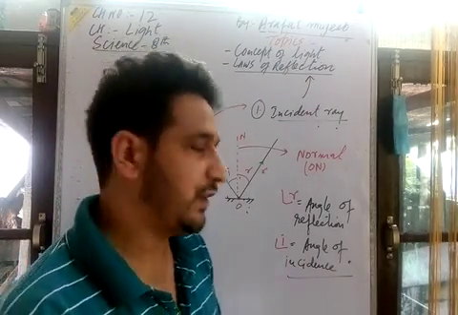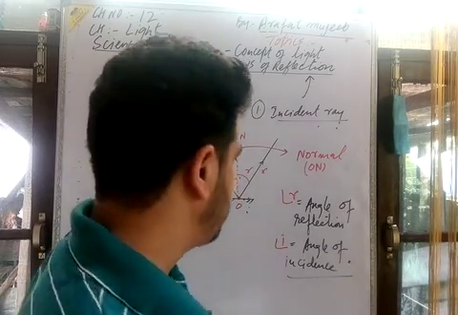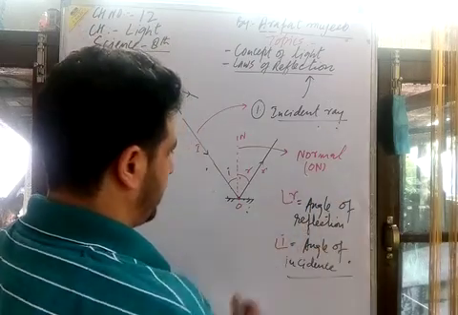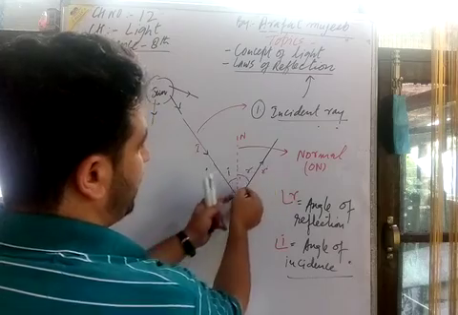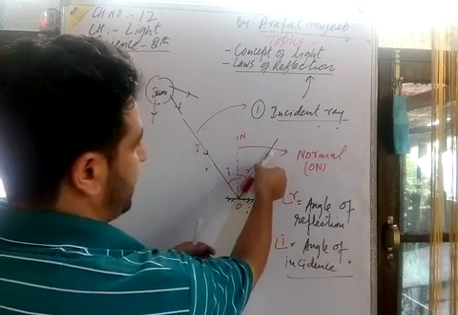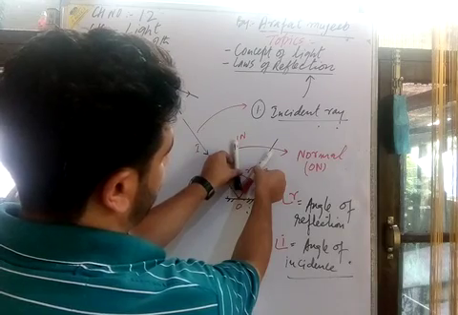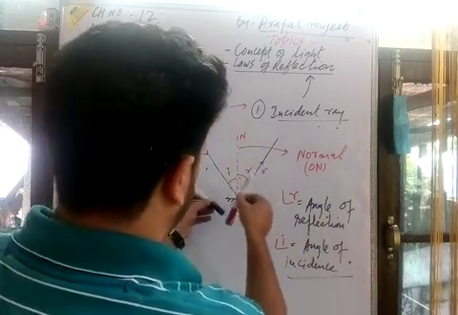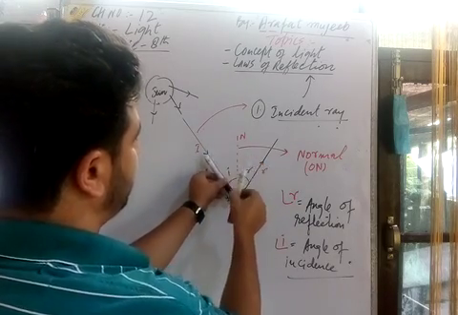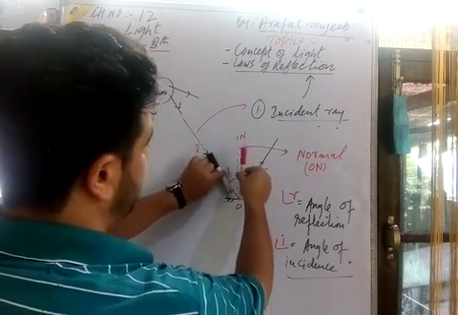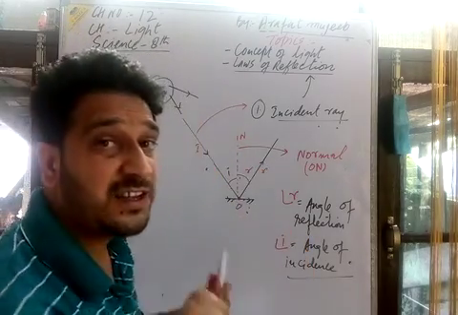First law of reflection, second law of reflection. Important question in your examination. Here is the angle of reflection, here is the angle of incidence. How is the angle of reflection formed? The reflected ray of light makes an angle with respect to the normal, that is angle R. Similarly, the incident ray of light makes an angle with respect to the normal, the angle of incidence.